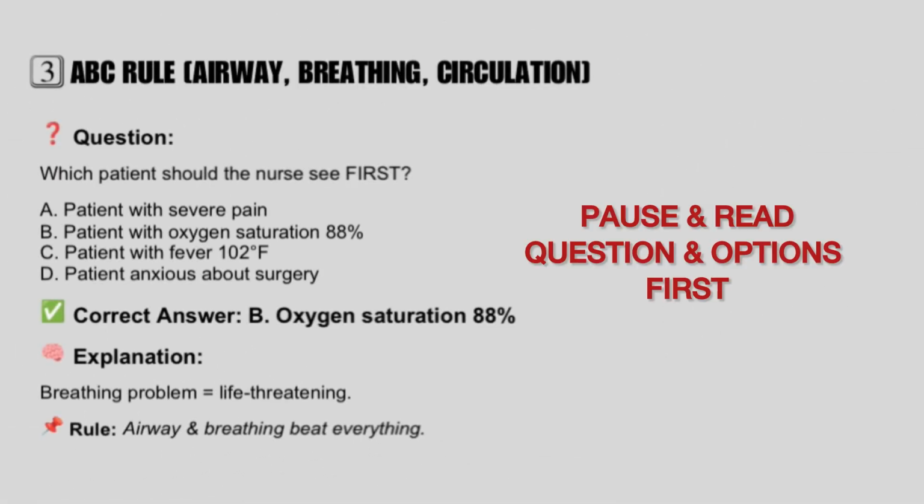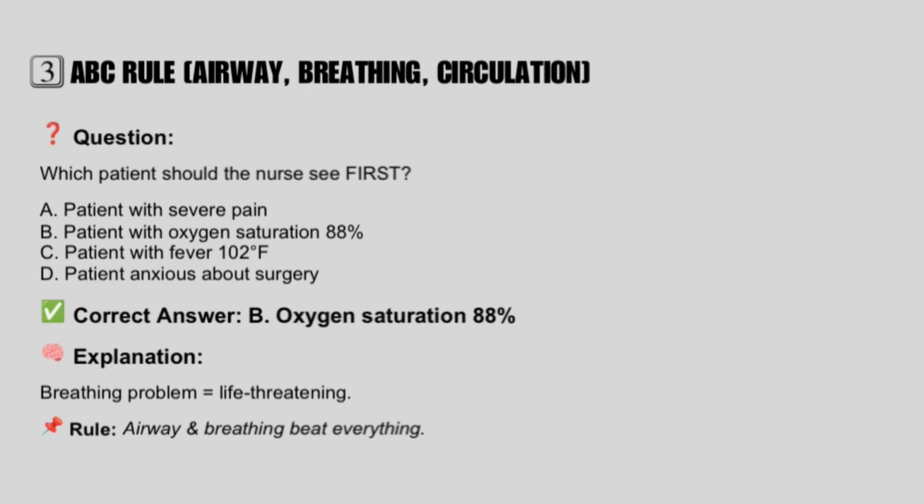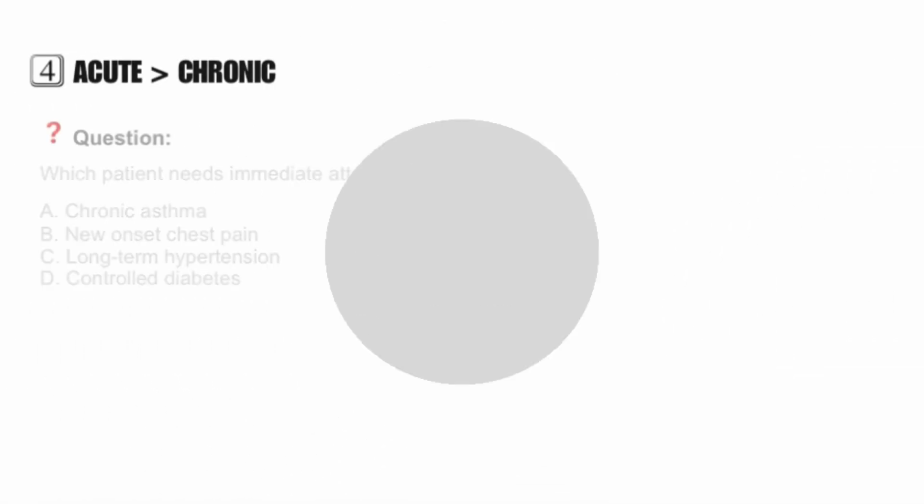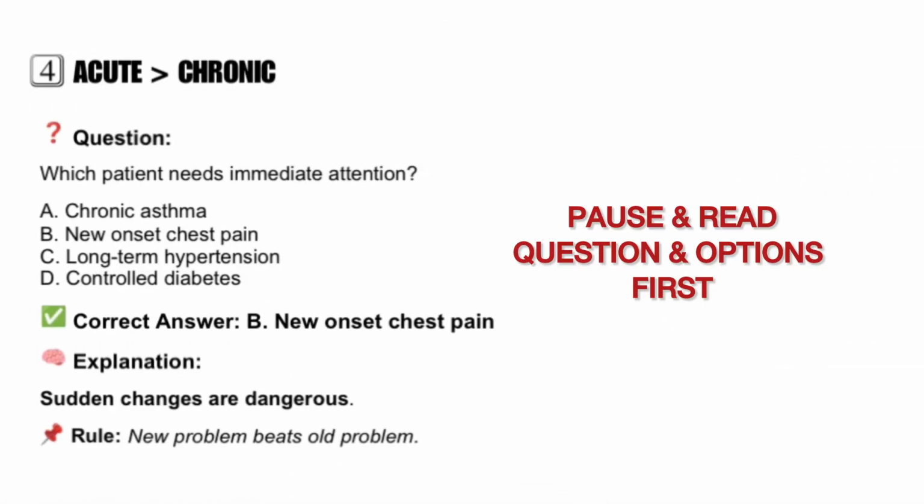Rule number 3 is the famous ABC rule: airway, breathing, circulation. Look at this question. The patient with oxygen saturation of 88% comes first. This is the answer. Pain, fever, anxiety, none of those matter more than breathing. If the patient can't breathe, nothing else matters. Always think, is the patient's airway open? Is the patient breathing?